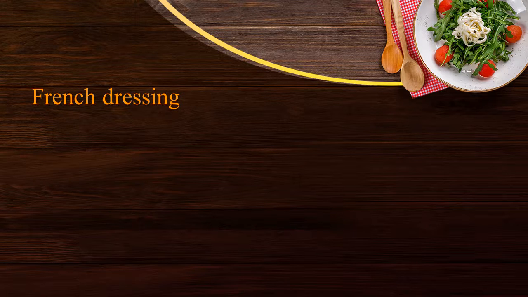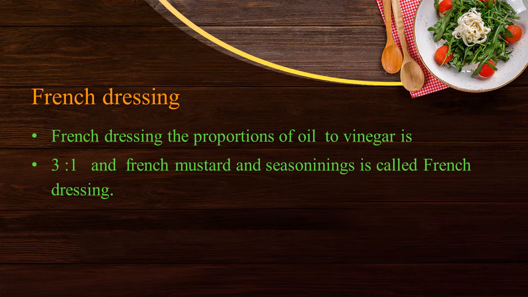French dressing. In French dressing, the proportion of oil to vinegar is 3 to 1. That means 3 parts of oil and 1 part of vinegar, and French mustard and seasonings, is called French dressing. It is mixed together and then we can prepare French dressing.